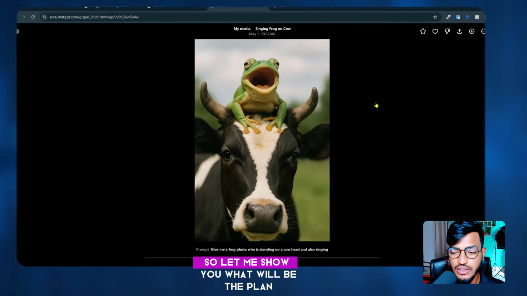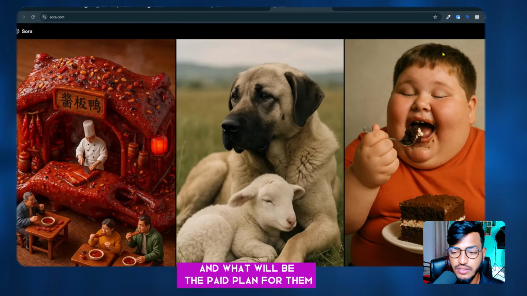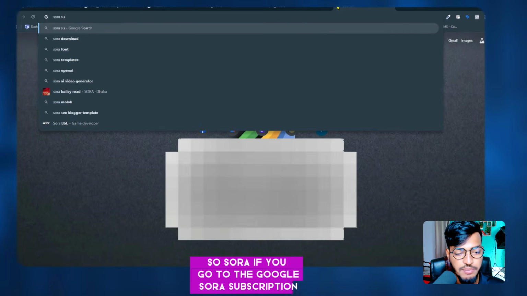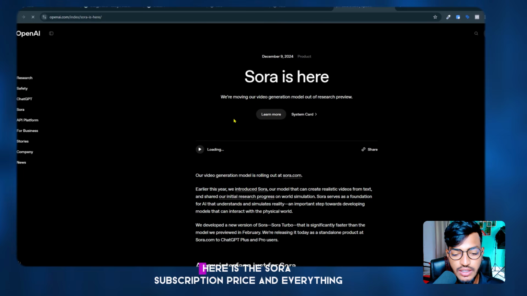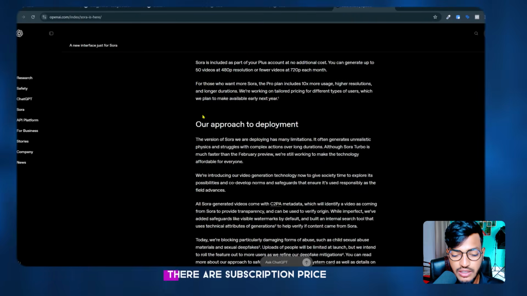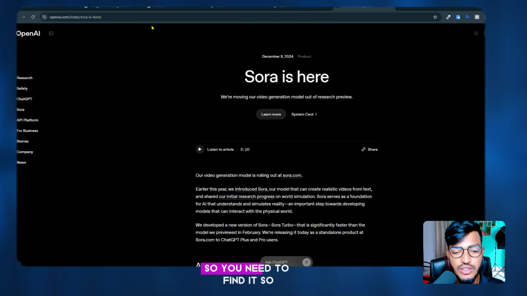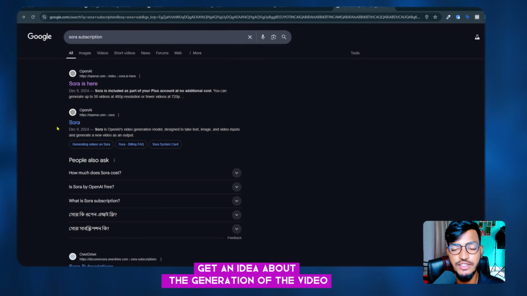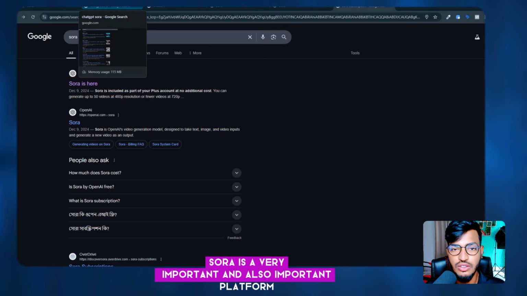Okay, so let me show you what the paid plan will be. If you go to Google and search for the SORA subscription price, here is the SORA subscription price and everything. If you go to the subscription, then you can see the pricing as well. So you need to find it. I hope you can get an idea about the generation of the video and everything. SORA is a very important platform.